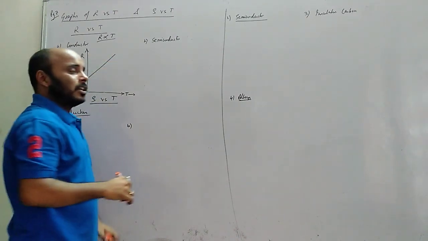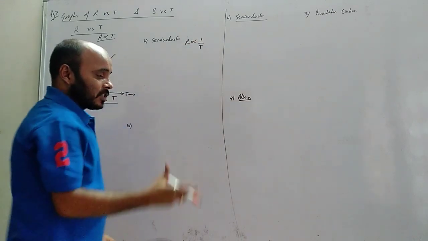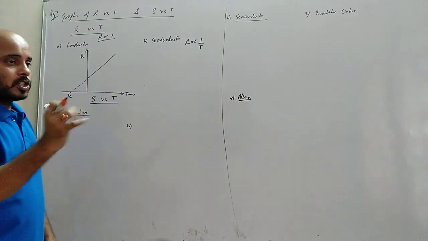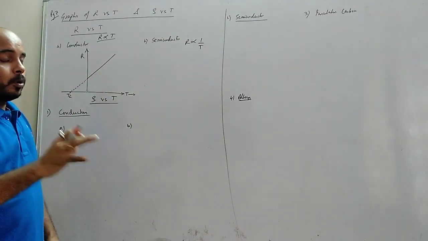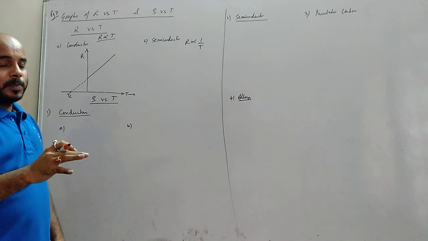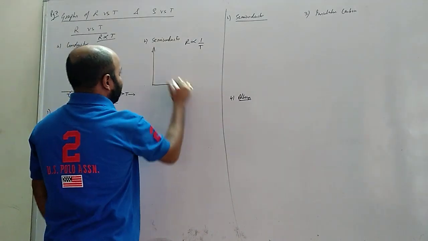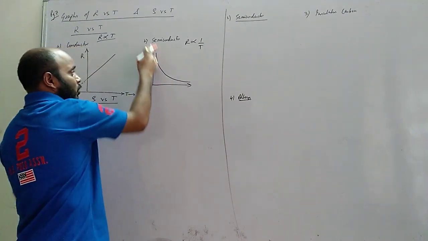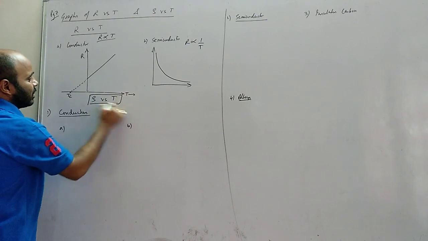Next, for semiconductors, we know resistance is inversely proportional to temperature. As we increase the temperature, bonds break, more charge carriers are produced, more conducting options are available now. That means the resistance decreases. That means it is inversely proportional. So the graph will be in this way. Both sides parallel.